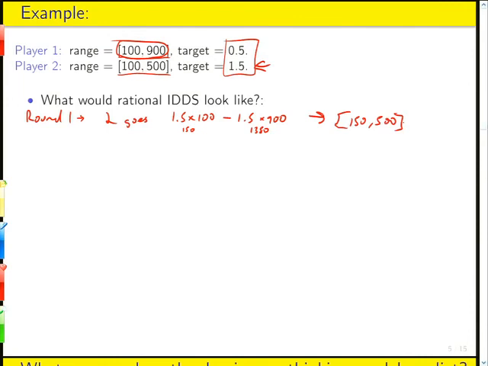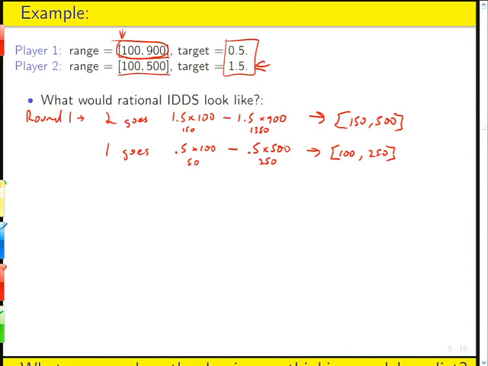Player 1 will go somewhere in a range defined by 0.5 times 100 and 0.5 times 500. Right? So that's 50, and that's 250. And of course, they can't go below 100. So their range becomes 100 to 250. Right? And anything above 250 is strictly dominated by anything below 250.